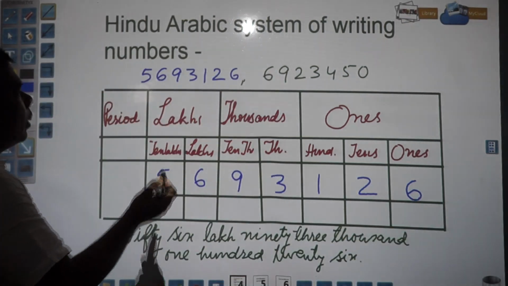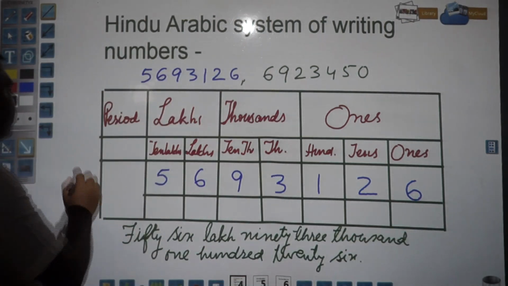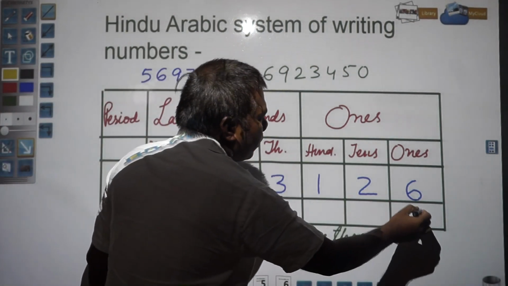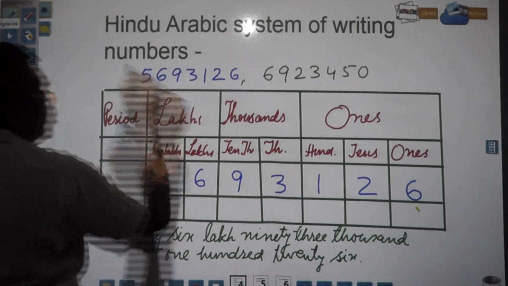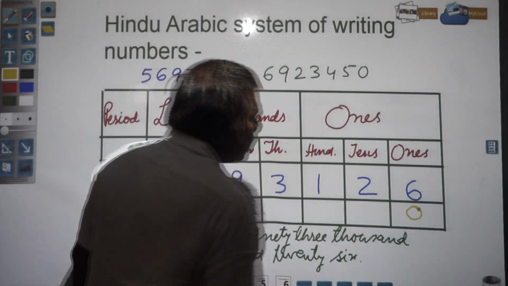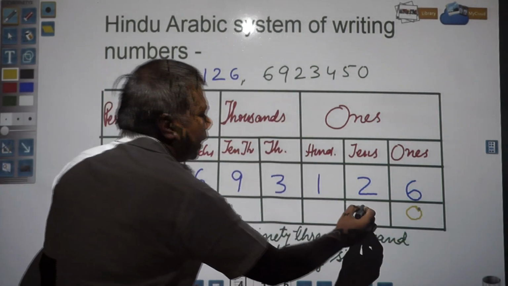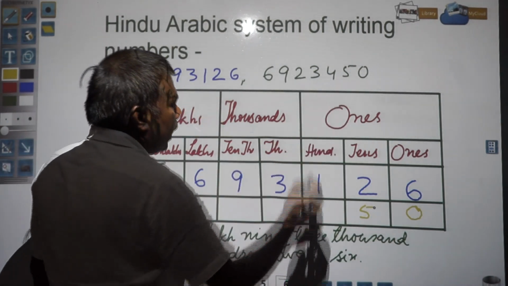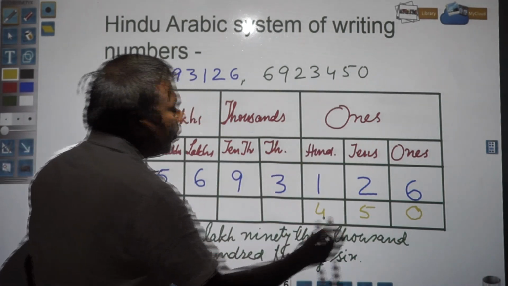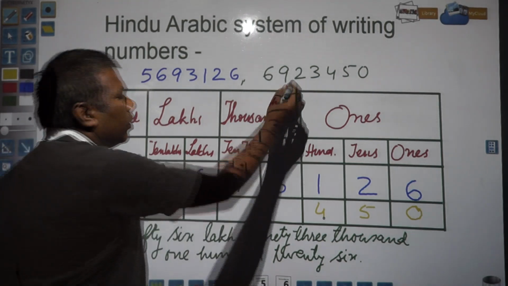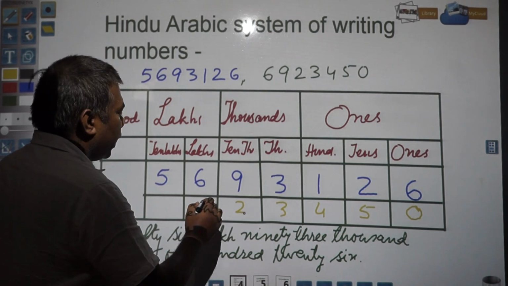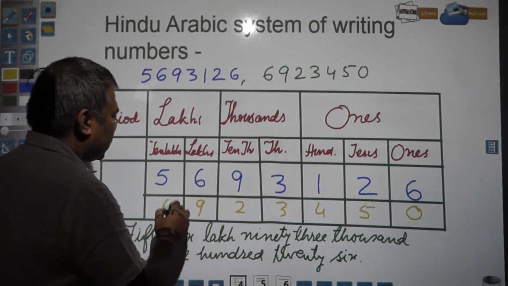Here you see, in ones place you have 0, so 0 will be written over here. Then in tens place you have 5. It became 50. In hundreds place you have 4. So it became 450. Then 3, 2, 9, 6.